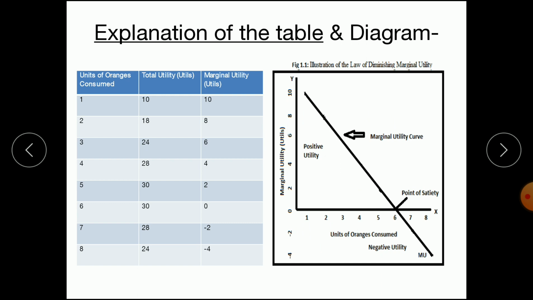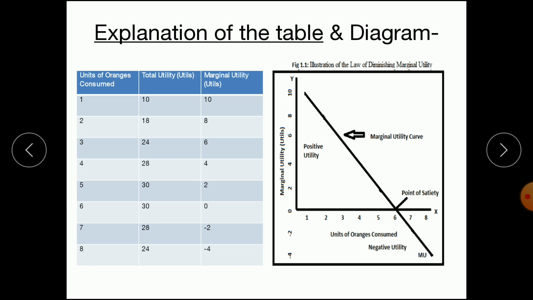Then we have explained the table in terms of a diagram. In the diagram, on the horizontal axis we have measured units of oranges consumed, and on the vertical axis we have measured marginal utility. By joining the points, we got the marginal utility curve, which is downward sloping. The marginal utility slopes downward because of the decrease in additional satisfaction as the consumer consumes more of the good. When the marginal utility becomes 0 at unit 6, it is called the point of satiety or point of full satisfaction.